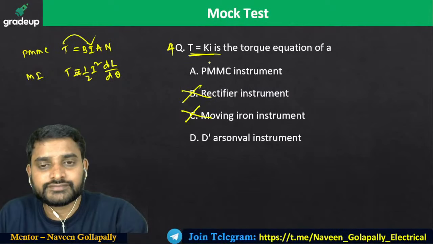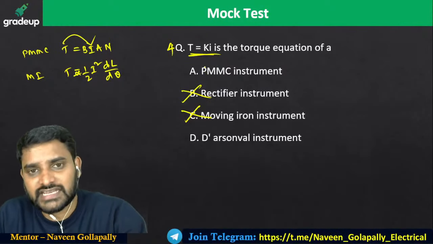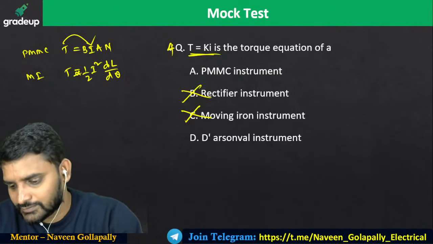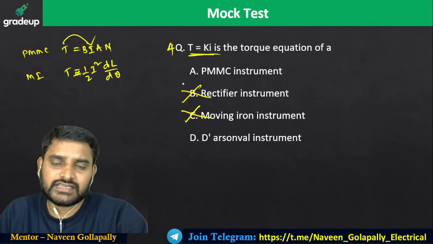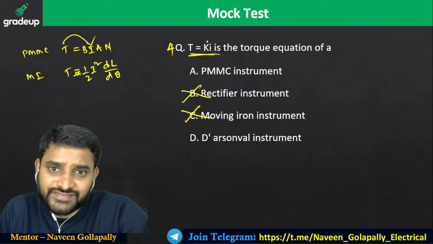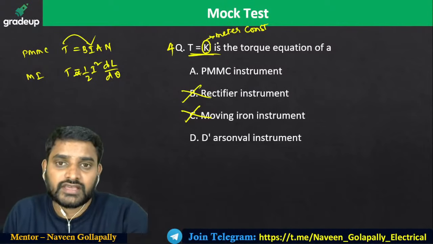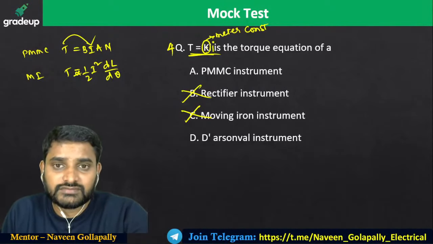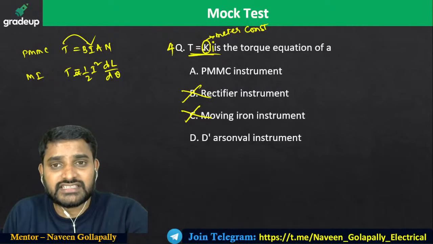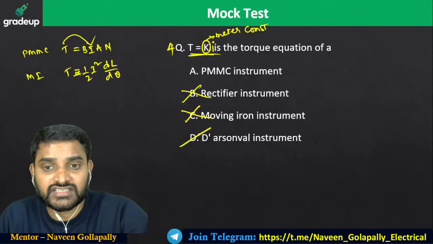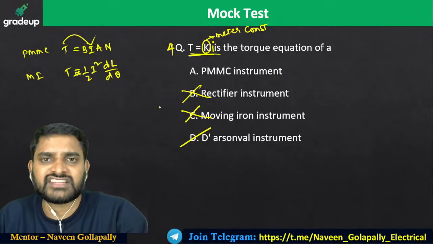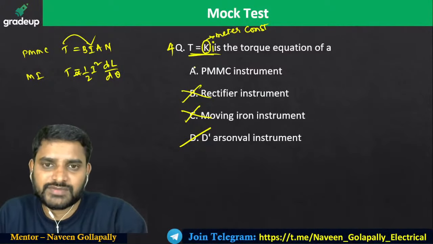Look into this one. Which option is going to be the correct answer? The deflection torque is in terms of meter constant, for a D'Arsonval galvanometer or tangent galvanometer, not for PMMC.